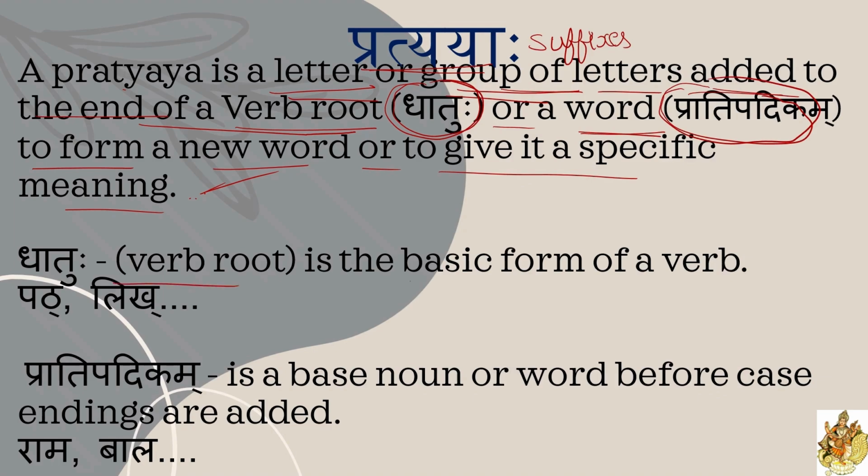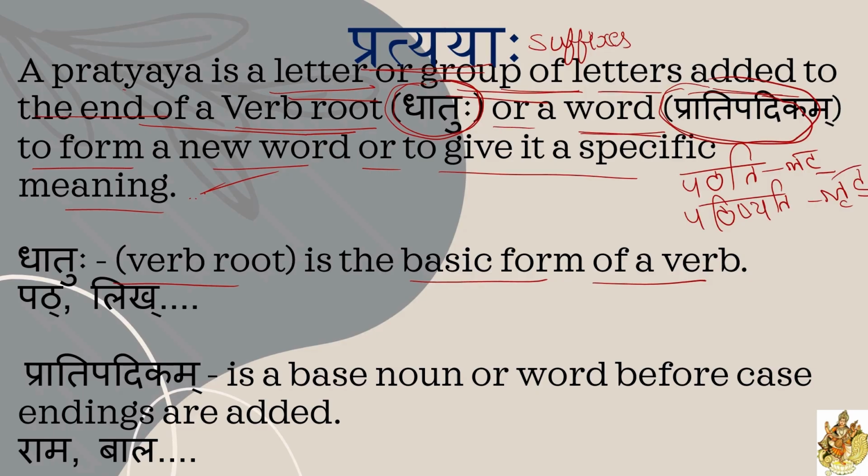Dhatuhu means the basic form of a verb. While using the words, we use it to say in latlakar, pathati, in present tense, right? Pathati, patataha, pathanti, okay? Pathishyati, in rutlakar, future tense, right? This one also we use patishyati, patishyataha, patishyanti, apathat, langlakar. So, langlakar means past tense. Whatever the tense is, we are using pat dhatu. Here this root word pat is there, na?